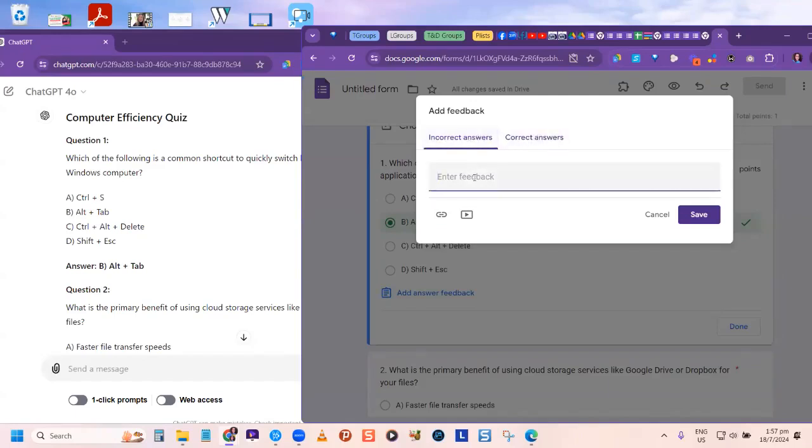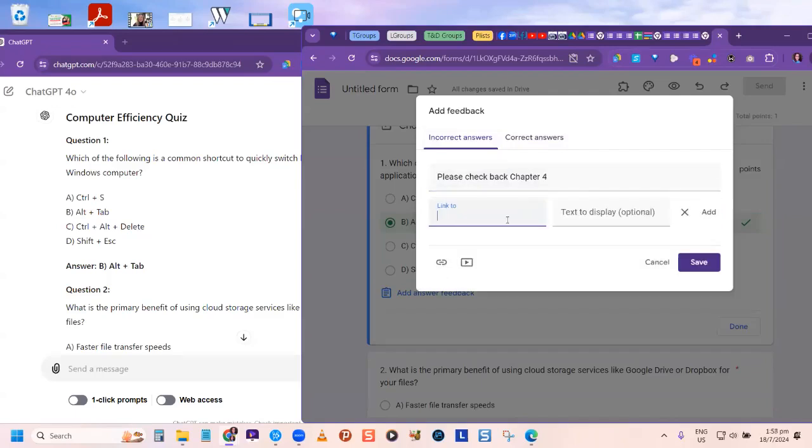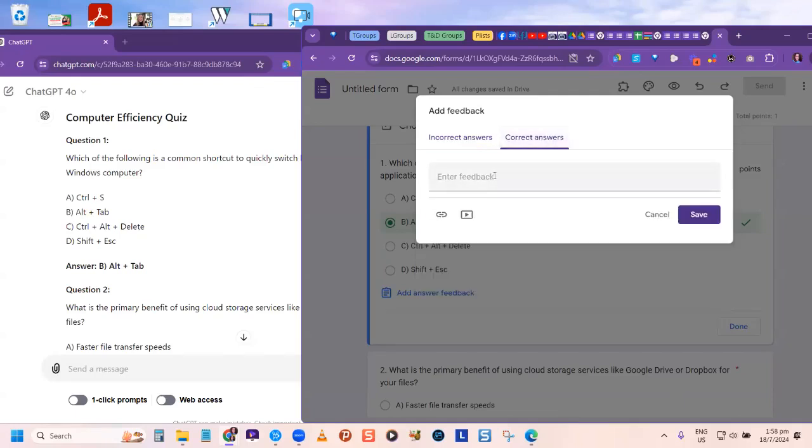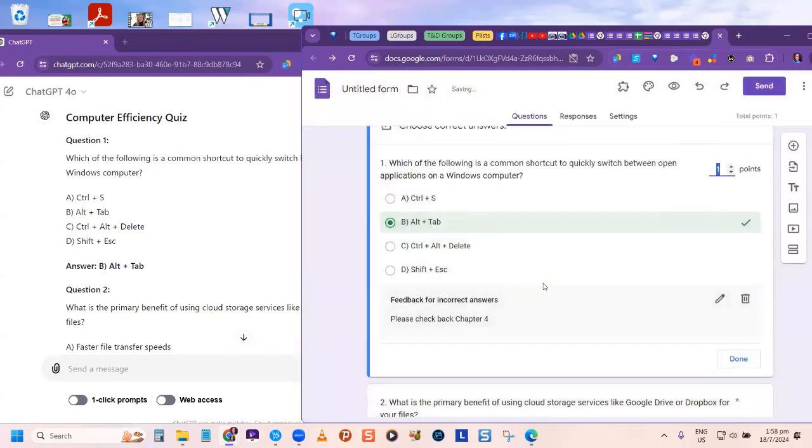So I could say for incorrect, please check back chapter 4 or whatever. Or I could put a link itself. So I could highlight this and put a link to chapter 4, if I had chapter 4. You get it. I just want to show you that there are options. And if the question was correct, I could put another message too. So you can decide how you want to do it.